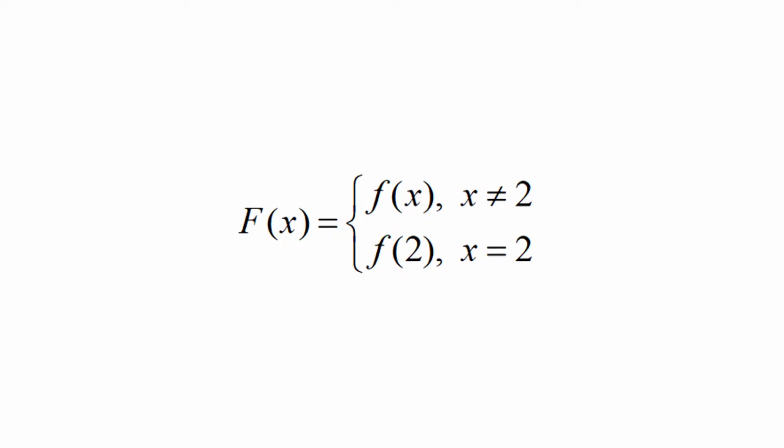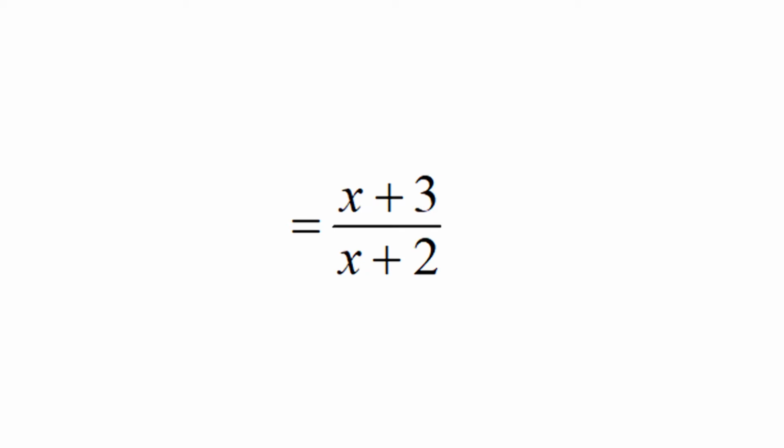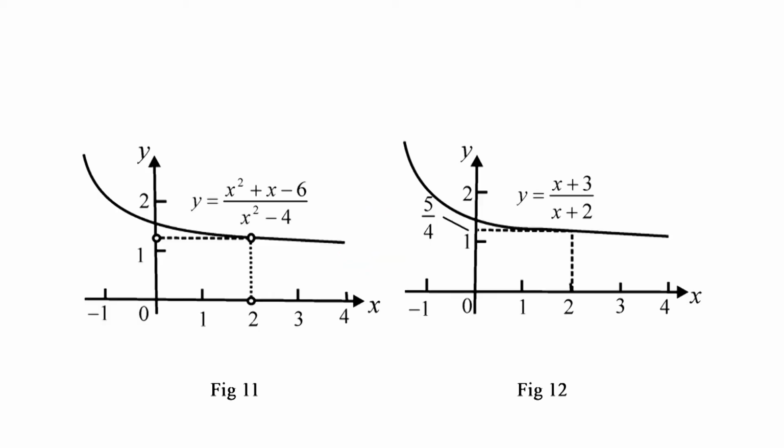We remove the discontinuity by redefining f, denoting the new F in uppercase letter, as follows: F of x equal to f of x if x not equal to 2, and f of 2 if x equal to 2, equal to (x plus 3) upon (x plus 2). Graph of f and its continuous extension F are shown in figure 11 and 12 respectively. The continuous extension F has the same graph except with no hole at ordered pair (2, 5 upon 4). F is called the continuous extension of f to x equal to c.